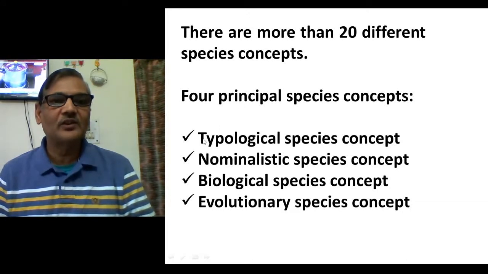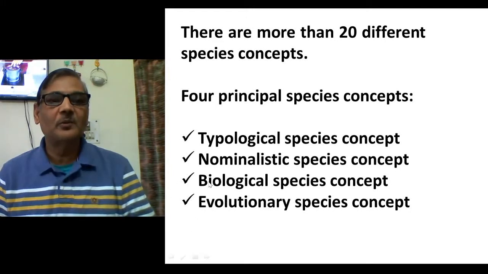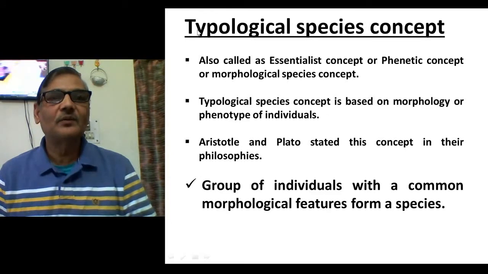The first one is the typological species concept. The second one is the nominalistic species concept. The third one, the biological species concept, and the fourth, the evolutionary species concept. So these are the 4 major or principal species concepts. Let us see the first one.